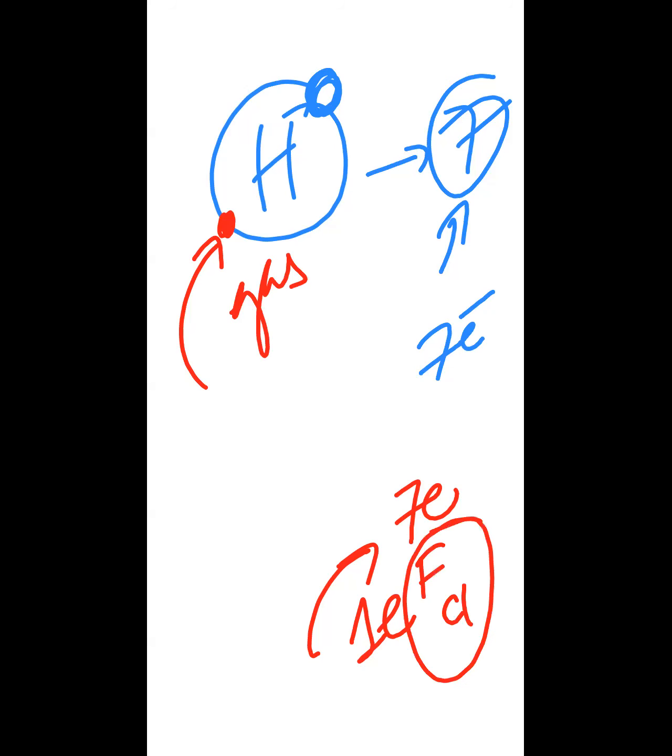Then it means hydrogen belongs to group 7? No. There is some dissimilarity. Group 7 elements are highly electronegative. Electronegativity is the ability of any element to attract the shared pair of electrons. Group 7 elements can attract electrons toward themselves, but hydrogen cannot attract electrons.